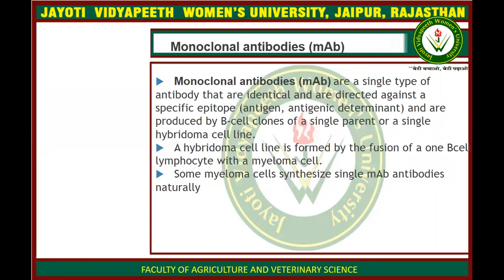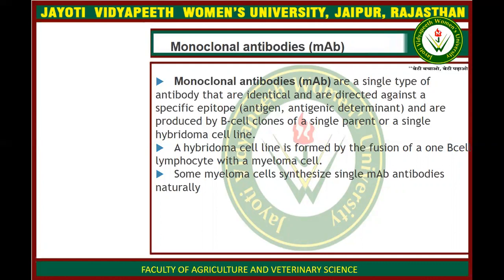So what are monoclonal antibodies? In the previous lecture, we discussed the production of polyclonal antibodies, and in this lecture, we are going to study the production of monoclonal antibodies. Monoclonal antibodies are a single type of antibody that are identical and directed against a specific epitope.